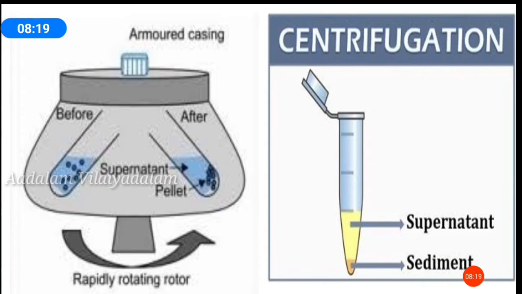In a solution, particles whose density is higher than that of the solvent sink. That is known as sediment. The particles that settle down are known as sediment, and particles that are lighter float to the top. Centrifugation is the process where a mixture is separated through spinning. Centrifugation is used to separate skim milk from whole milk, and water from your clothes. In the washing machine, this centrifugal force principle is used. It is also used to separate blood cells from blood plasma.